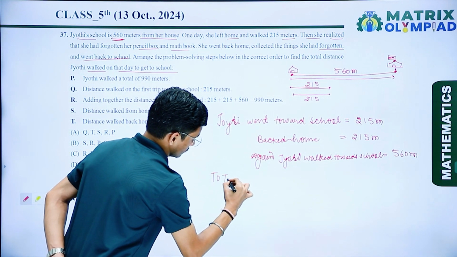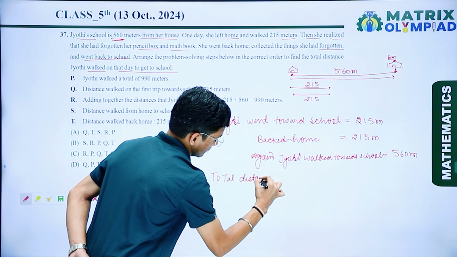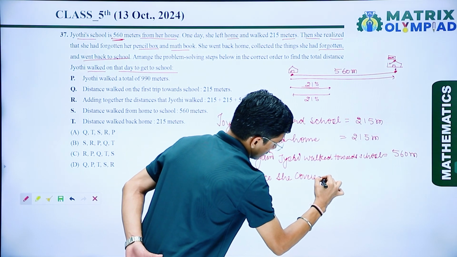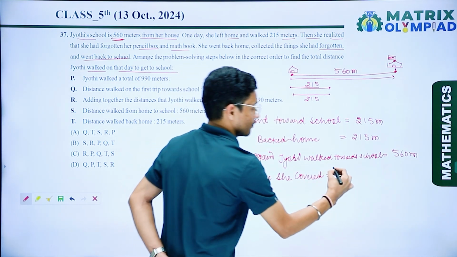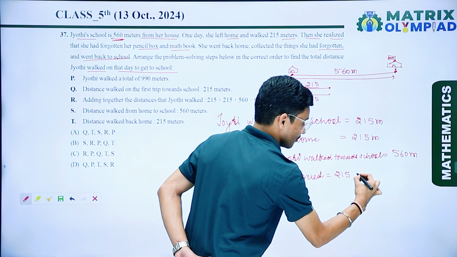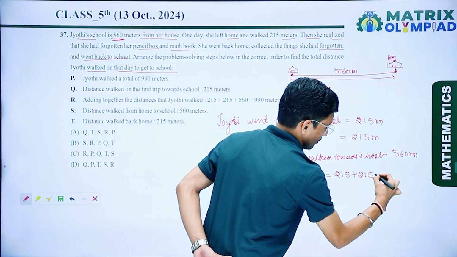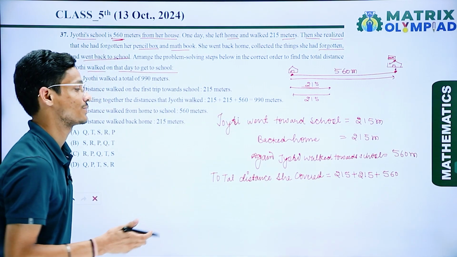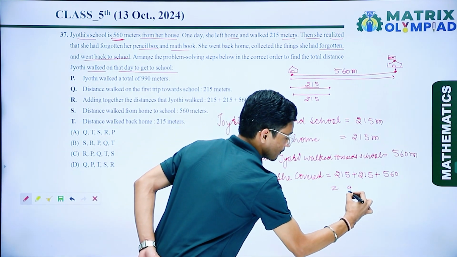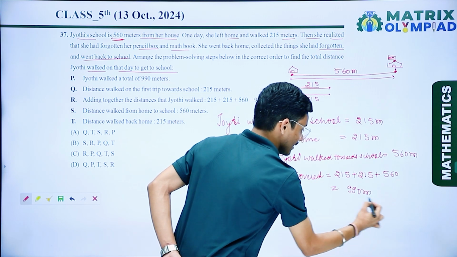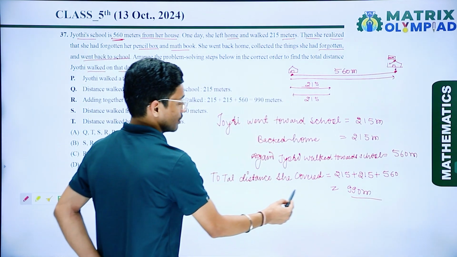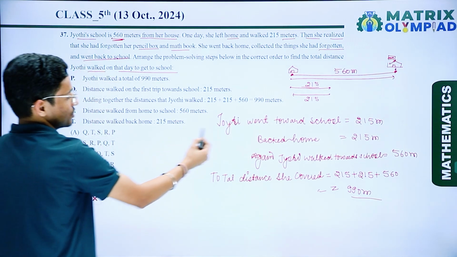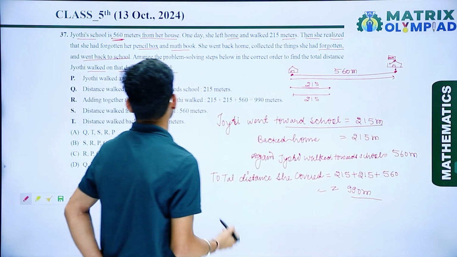Now we have to find the total distance covered, that is 215 plus 215 plus 560. If I add all these numbers, I get 990 meters. So 990 meters is the distance that Jyoti covered. Now if I check all these steps in sequence, first Jyoti went towards the school, 215 meters.